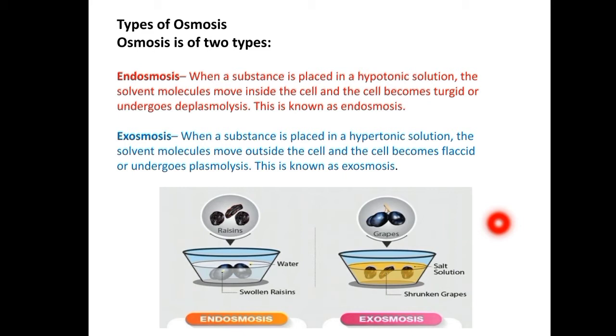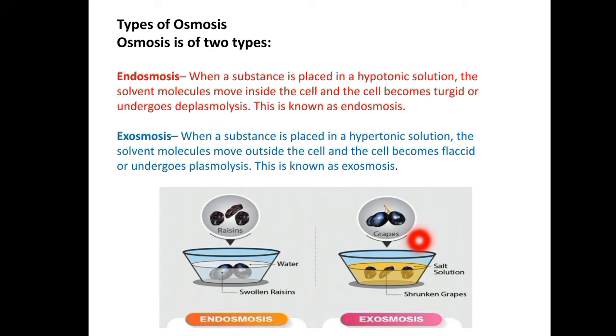This exit of water molecules from living cells or tissues by osmosis is known as exosmosis. It results in a net loss of water, whereas endosmosis results in a net gain of water, and exosmosis results in the loss of water.